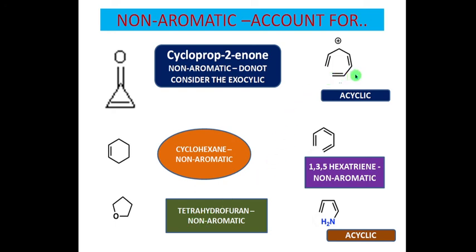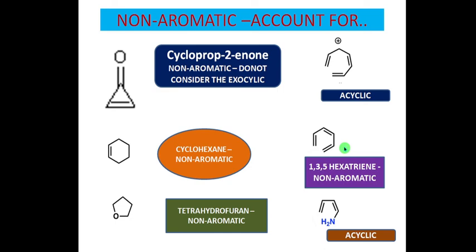Similarly, we can view that this compound is similar to the tropylium ion, the cycloheptatrienyl cation. Due to the absence of the sigma bond here, the compound is acyclic in nature. So the cyclic rule is absent here. So one can remember or recall that if any compound fails to satisfy any one of the four rules we already discussed, the compound is said to be non-aromatic.